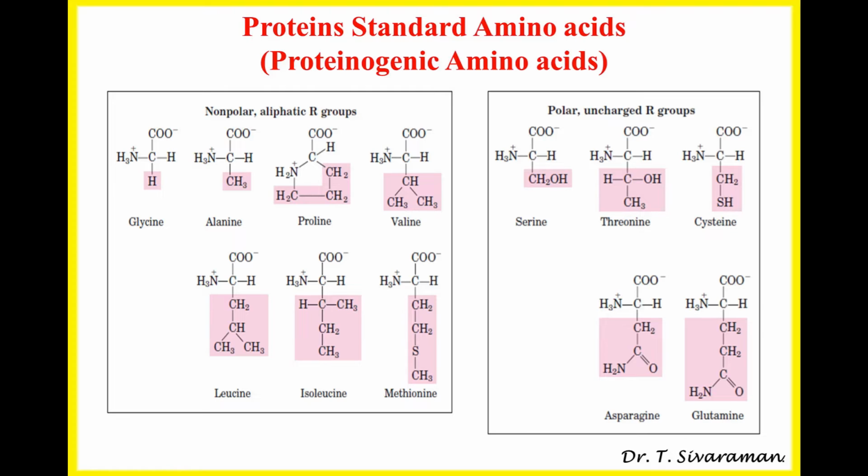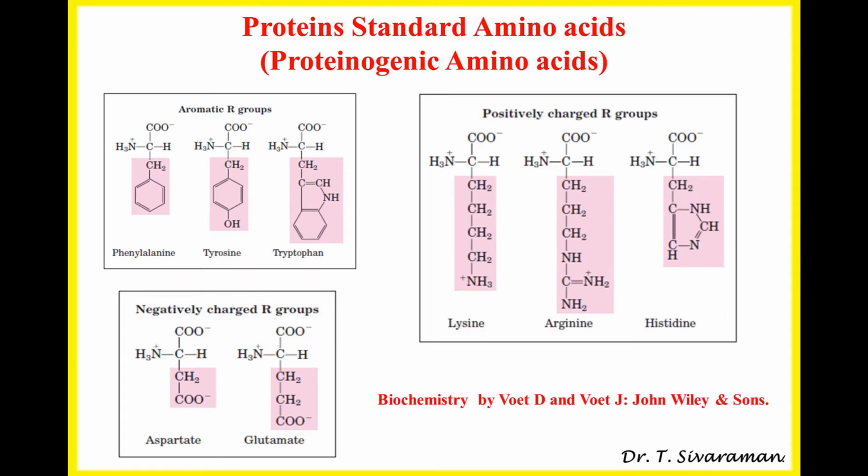As you can see in the slide, the proteinogenic amino acids have been classified into non-polar amino acids and polar amino acids. Amino acids such as alanine, proline, valine, leucine are good examples of non-polar amino acids. Similarly, amino acids such as serine, threonine, asparagine are examples of polar amino acids.